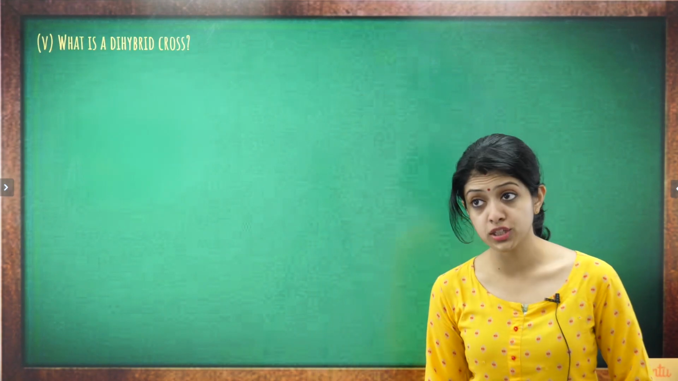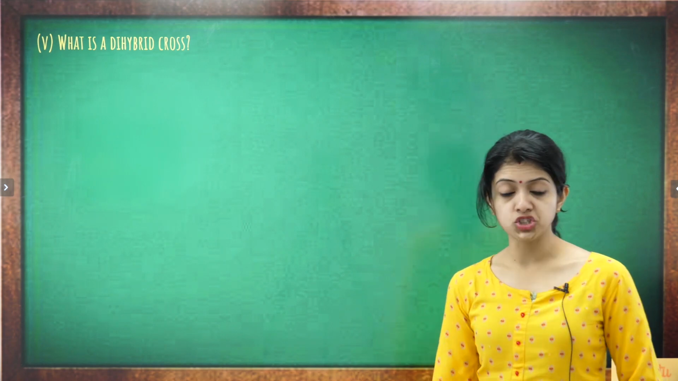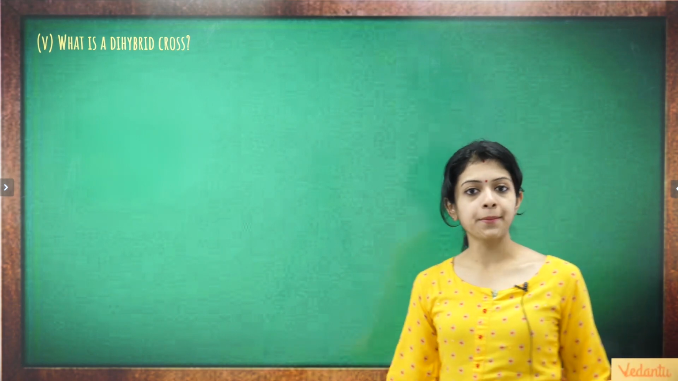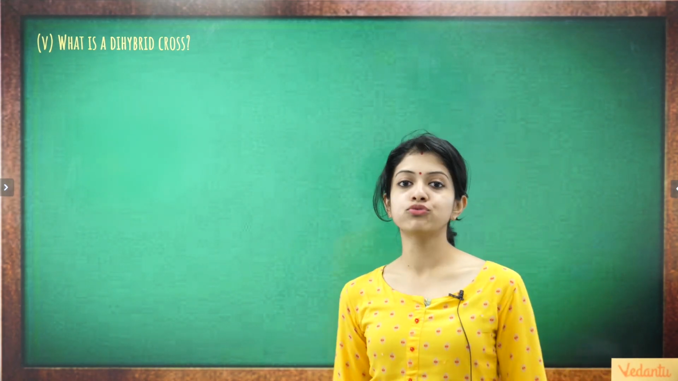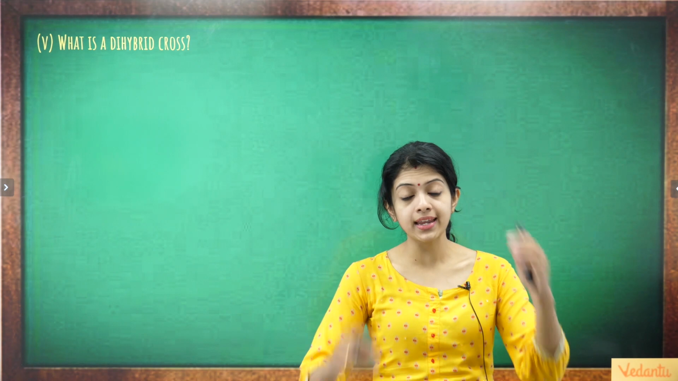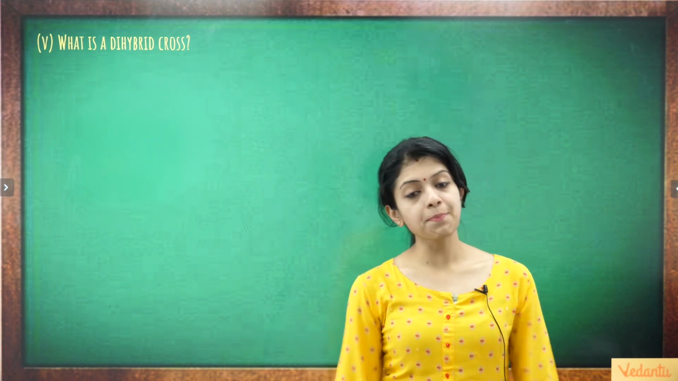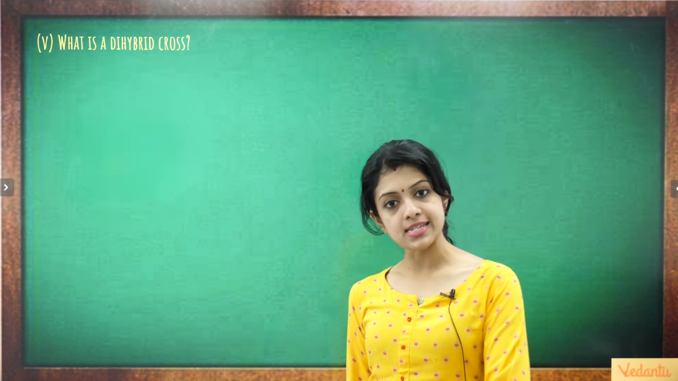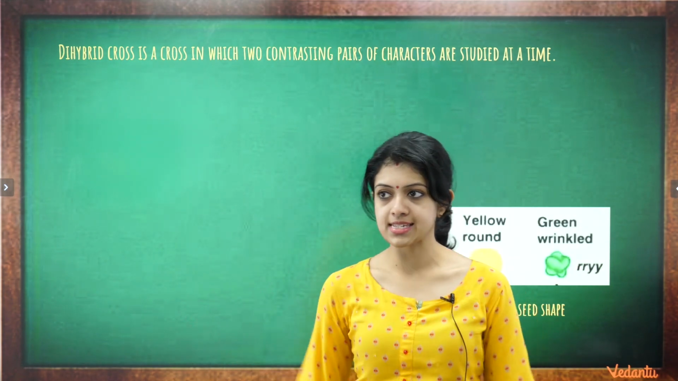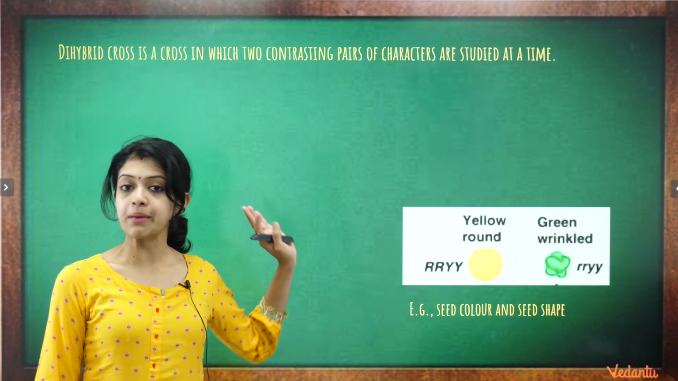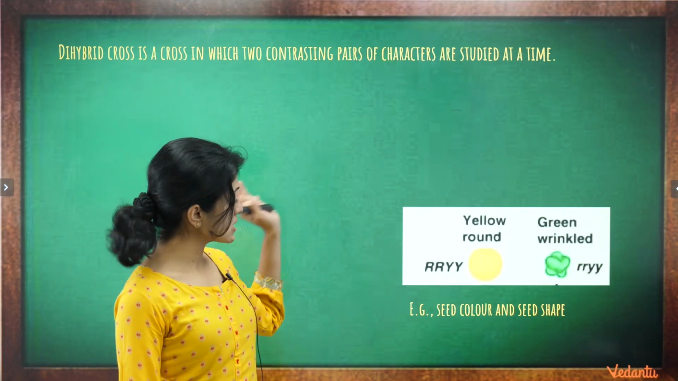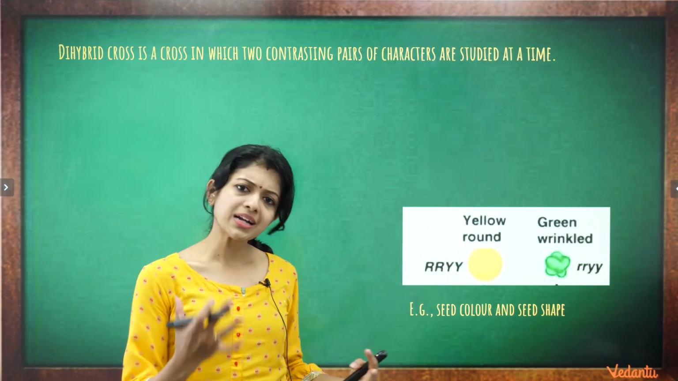And your fifth part to the question is, what is a dihybrid cross? Very, very simple again. We have said this before. A dihybrid cross is one in which 2 contrasting pairs of characters are considered, and you could write it like this. This is just an example. I mean, of course, this would only be a 1-mark question. You wouldn't be expected to write this, but it always helps.